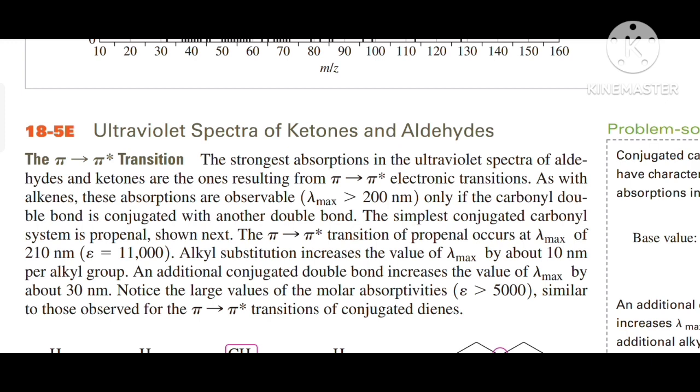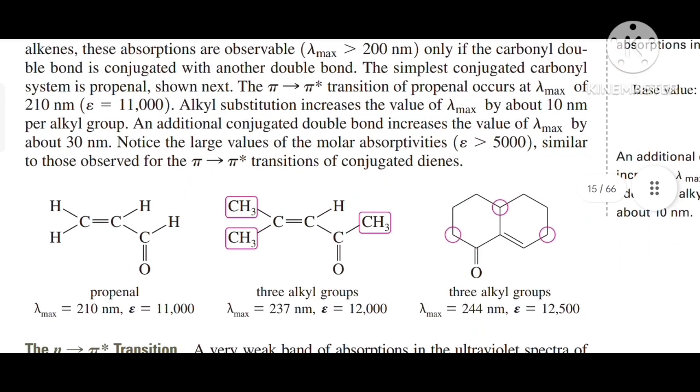The simplest conjugated carbonyl system is propenal, shown next. The pi to pi star transition of propenal occurs at a lambda max of 210 nanometers, with an epsilon equal to 11,000. Alkyl substitution increases the value of lambda max by about 10 nanometers per alkyl group. An additional conjugated double bond increases the value of lambda max by about 30 nanometers. Notice the large values of molar absorptivity, similar to those observed for pi to pi star transitions of conjugated dienes.